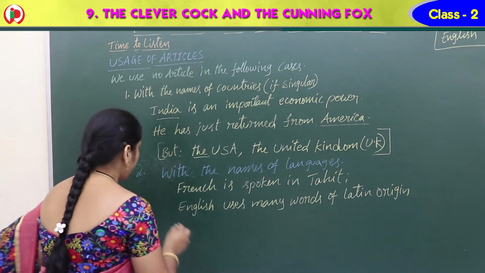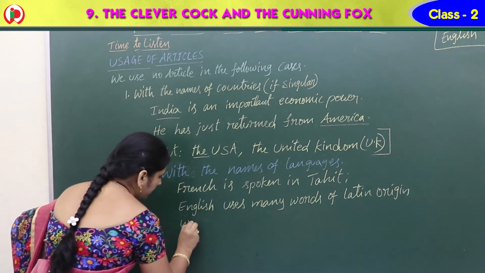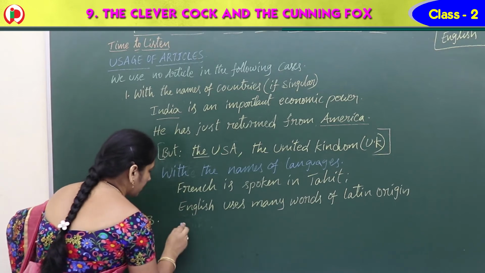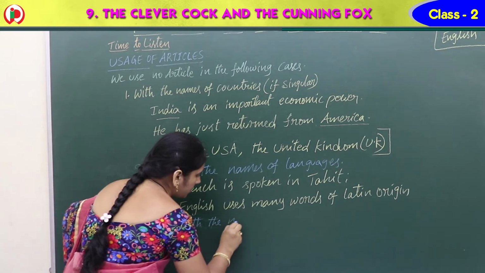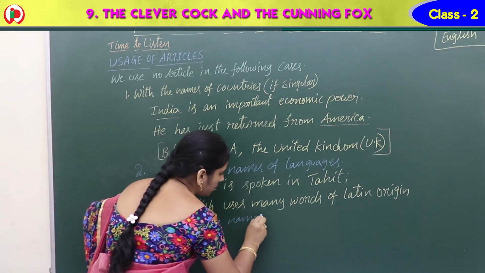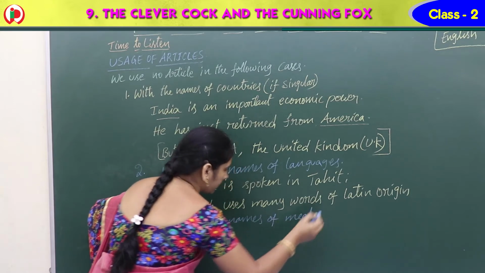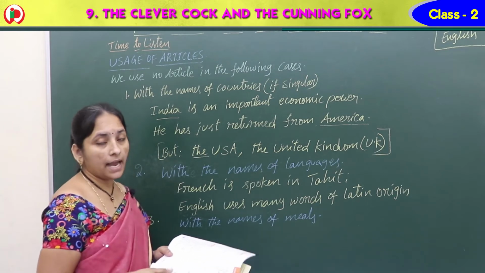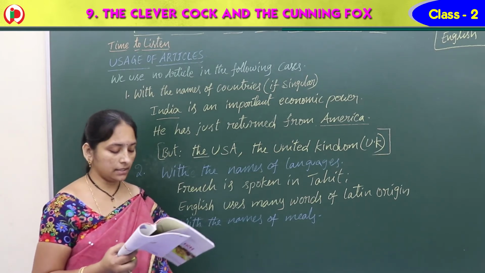And see the next one: with the names of meals also we cannot use any articles. For example, I have done my lunch, not the lunch. I have done my dinner, right?